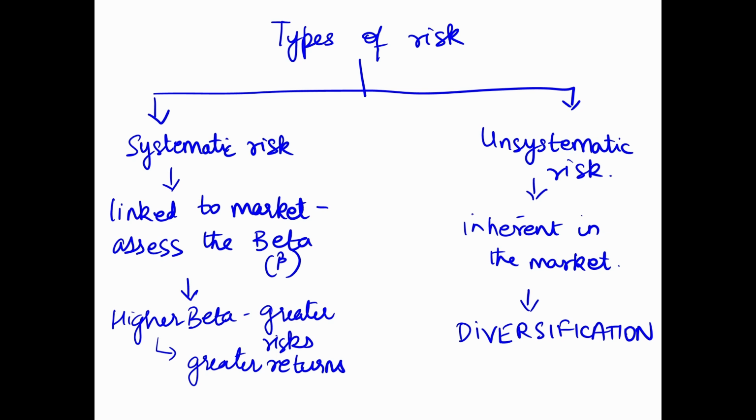Whereas systematic risk is something which is linked to the market. In our example, you had invested and the entire economy went into recession. So this is a case of systematic risk, where the risk for that particular company is due to the risk which is impacting the entire market. So all the companies in that particular industry will get impacted. This is called systematic risk. Now let's understand more about systematic and unsystematic risk.